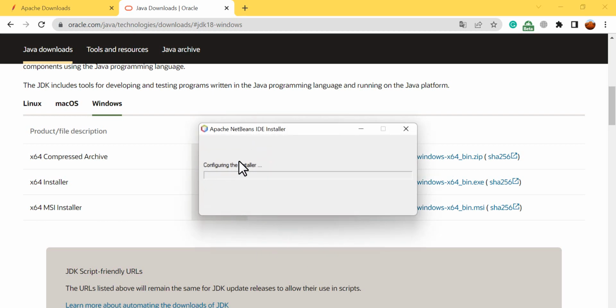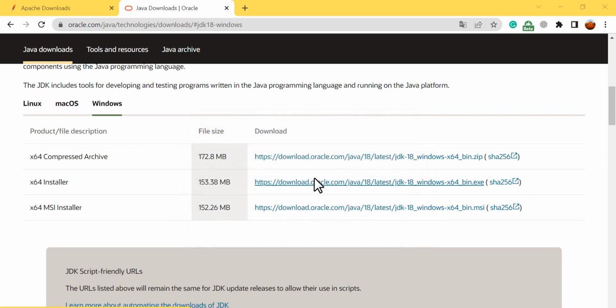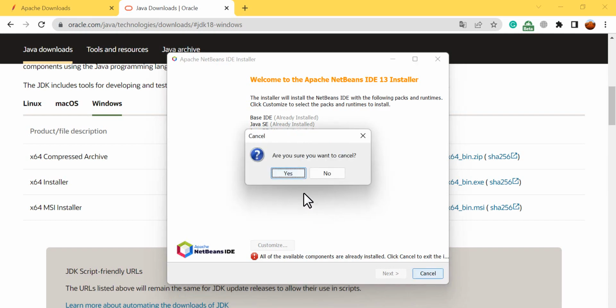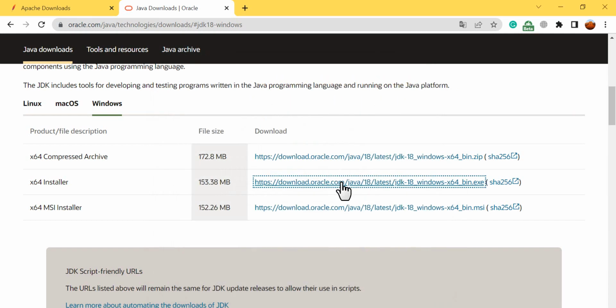Now because we have the JDK, we will just proceed. Okay. Welcome to the Apache. It says all the available components are already installed. So you just need to go next. Okay, that's what you need to do. You don't need to do anything else. Just use the default because I have it already. So I'm going to cancel it.